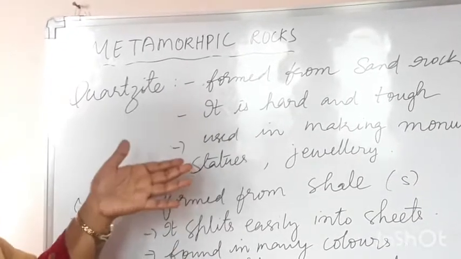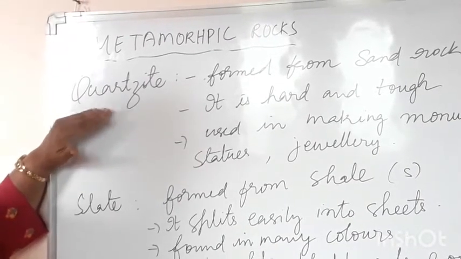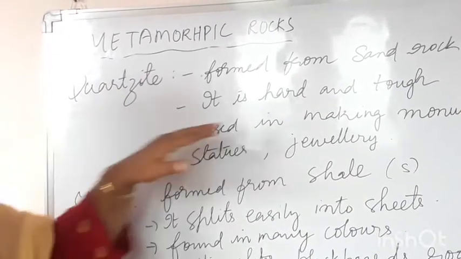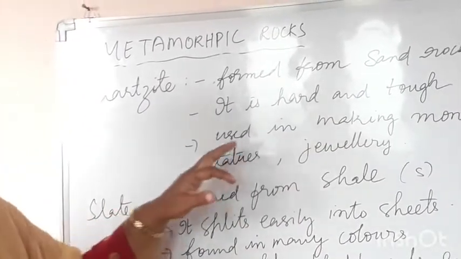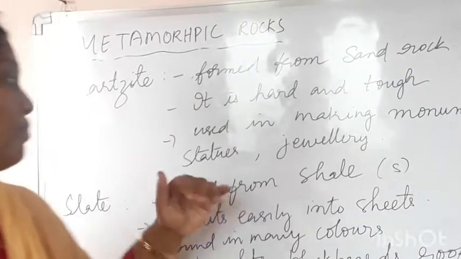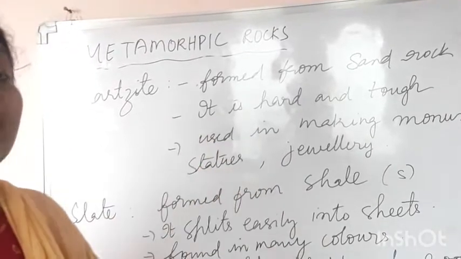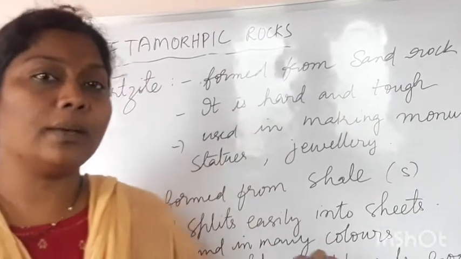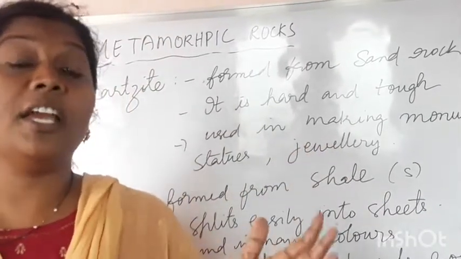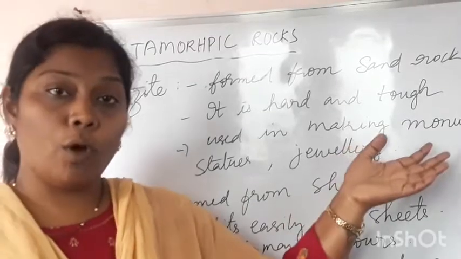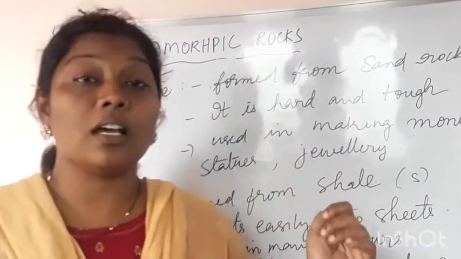But due to the pressure changes, it is derived from the sand rock. But the property of this quartzite is hard and tough. It is used in making monuments, statues and even in jewelry. Because of that hardness, it is used in monuments. Maybe this is also having a shiny appearance, so that it is used in the monuments and preparing of the statues and also used in the jewelry.